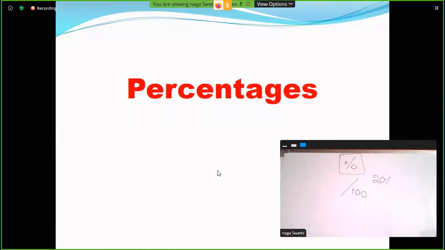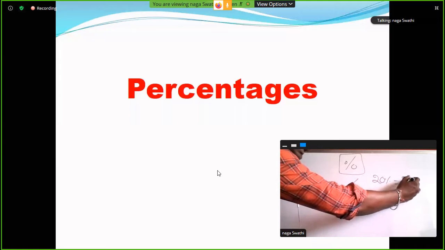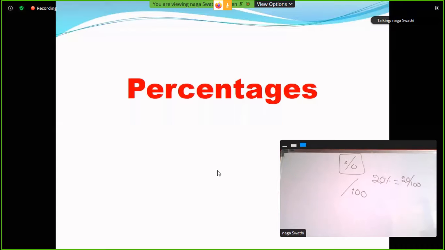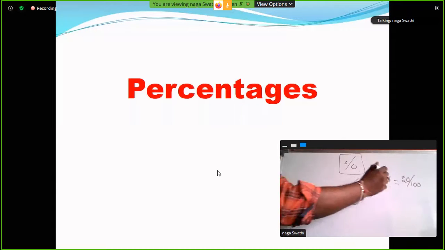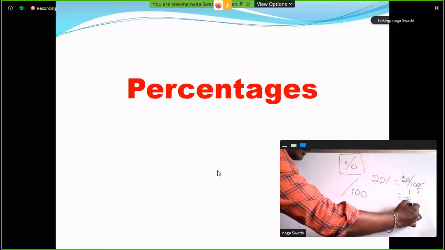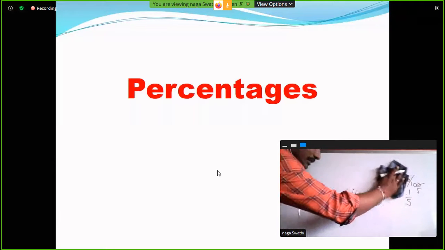Express it as a fraction: 20% means divided by 100, so 20 over 100, which is equal to 1 by 5. So 20 percentage is nothing but 1 by 5.